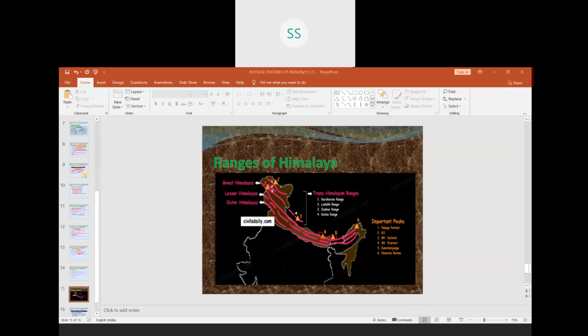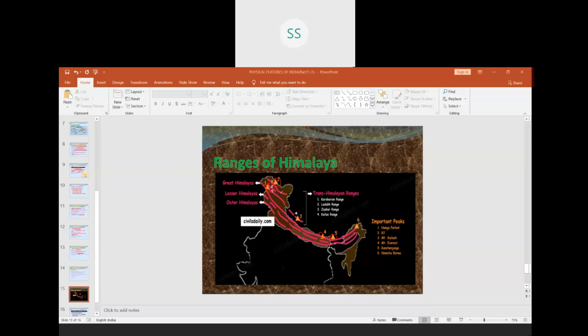The second highest peak of the world after Mount Everest, which is the first in the world, we have in the Karakoram range, children. That is your K2. You can see here, children, K2. It's in the Karakoram range.